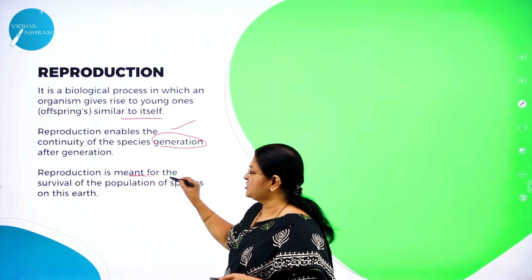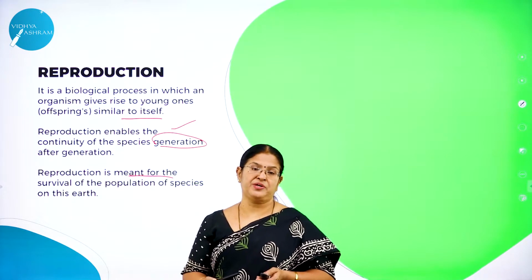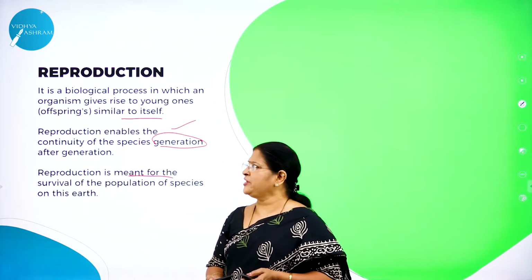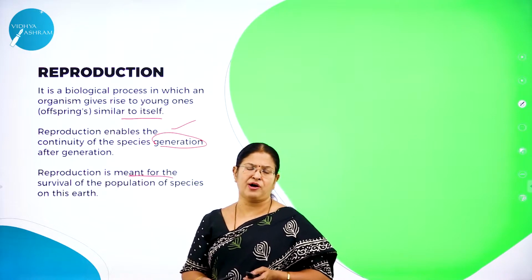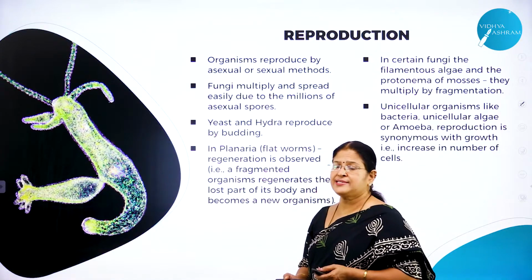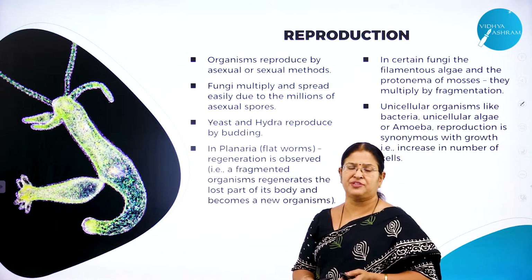As I said, reproduction is meant for what? It is meant for the survival of the population of the species on this planet Earth. Now let us know more about this very important characteristic feature of living organisms, that is reproduction. Now, as I said, do you think the reproductive processes are of the same type? Do you think all the organisms are of the same type?